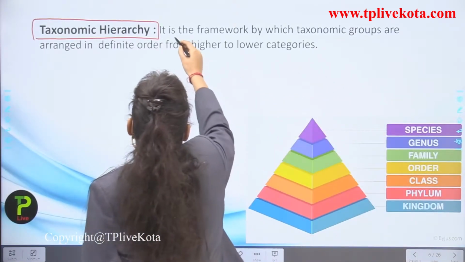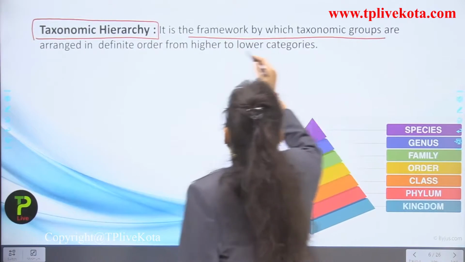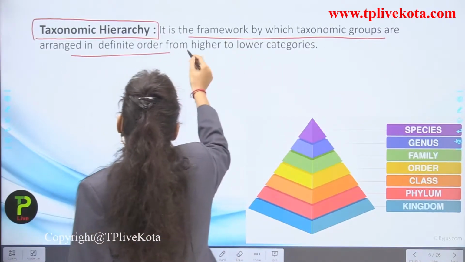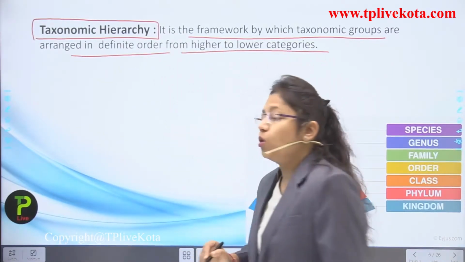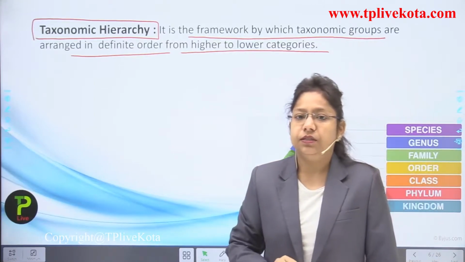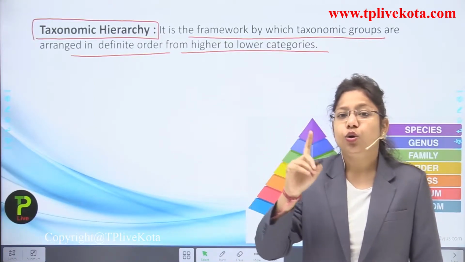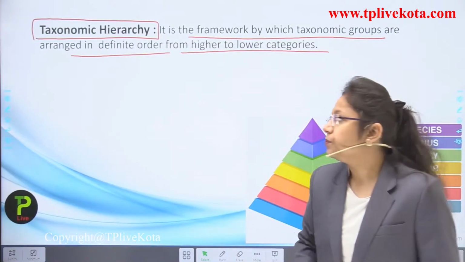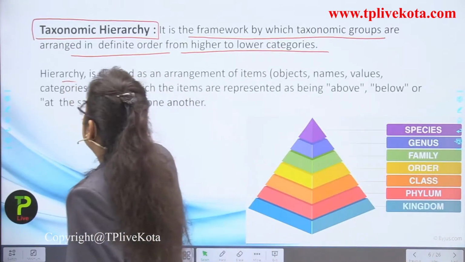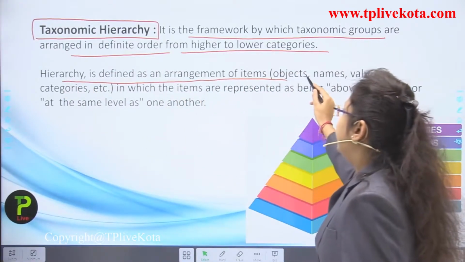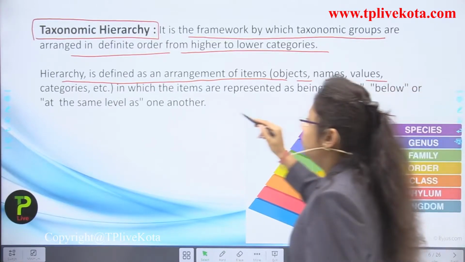Okay, now it is the framework by which taxonomic groups are arranged in definite order from higher to lower categories. Remember this thing, from higher to lower categories. Okay, now hierarchy is defined as an arrangement of items, objects, names, values, categories.